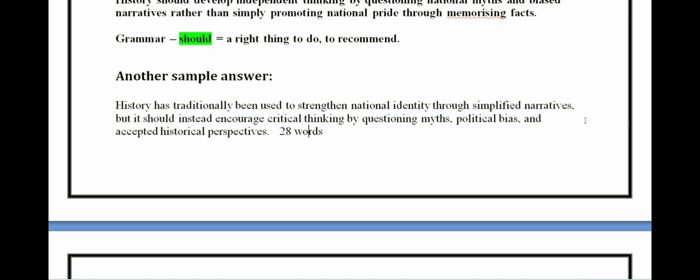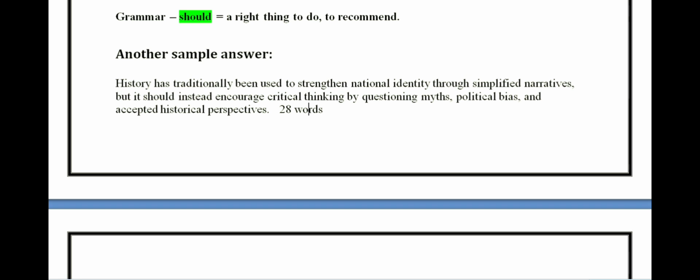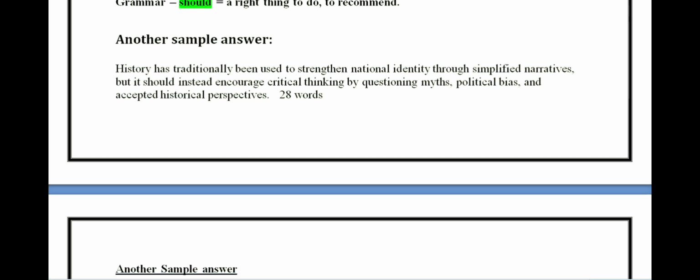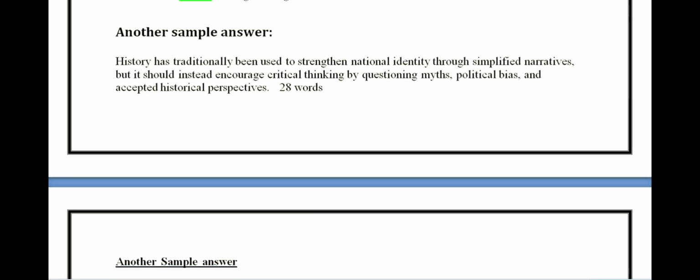Why simplified? Because they have not given the in-depth detail, no? That's why we have used the word simplified. Narratives is the word taken from the sample passage only. Narratives are stories, versions. But it should instead, see the contradicting word but and the emphasizing word again, instead. The modal verb should. But it should instead. As you are listening to the video, I suggest you all mimic with me. Do the lip synchronization along with me.